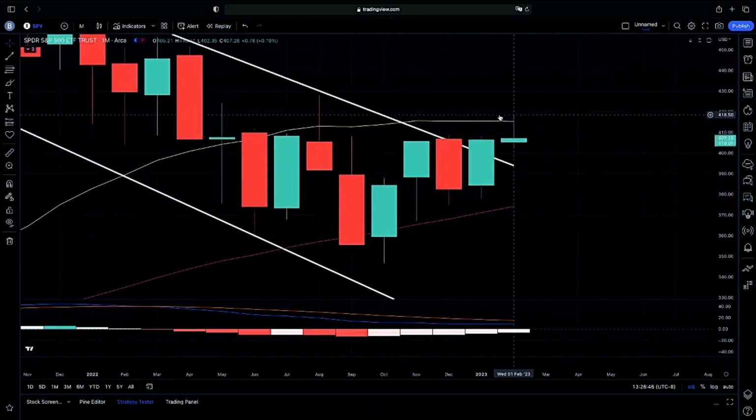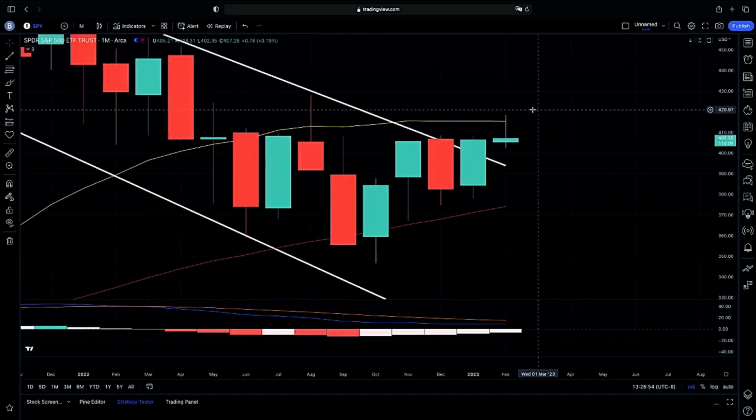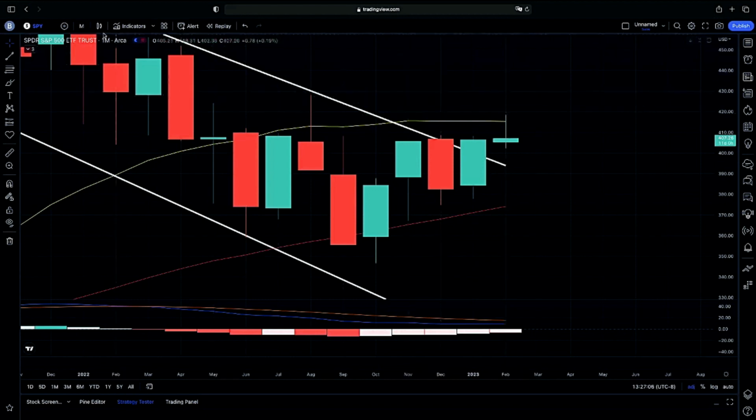Again, as we're testing our 20-month moving average, a very strong resistance on the larger time frames, very much on a cool down at this point in time. But we're very much going to see if we do possibly get any bullish momentum, if we do possibly close above our 20 monthly moving average going into this month, will be the watch as far as that long-term momentum.